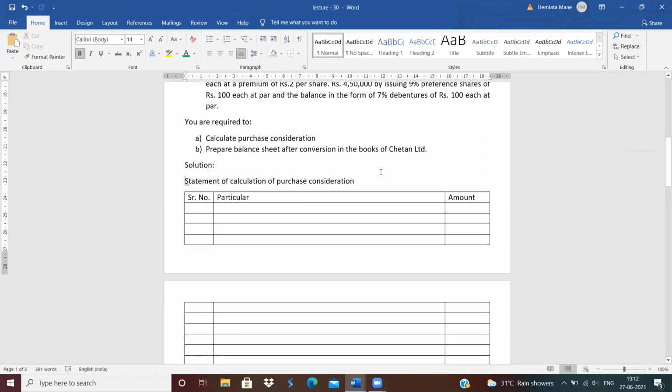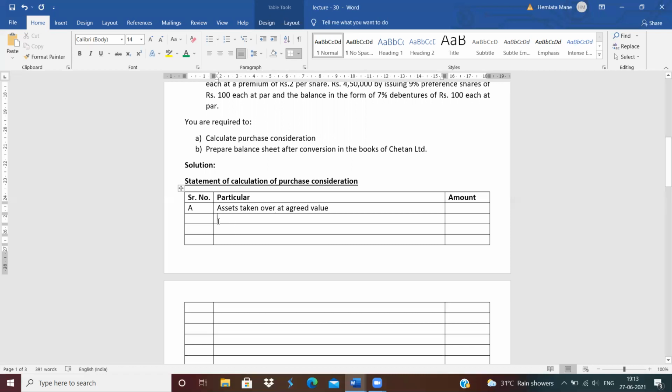Let's start the solution. First, we will prepare the statement of calculation of purchase consideration. So, draw the statement of purchase consideration. Statement of purchase consideration. First is A. Assets at agreed value. Assets taken over at agreed value.